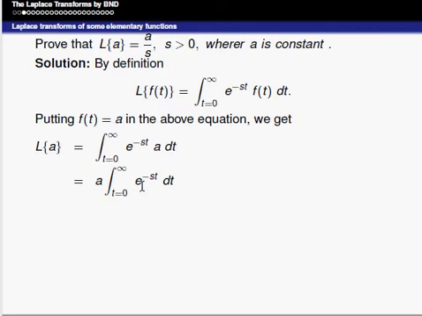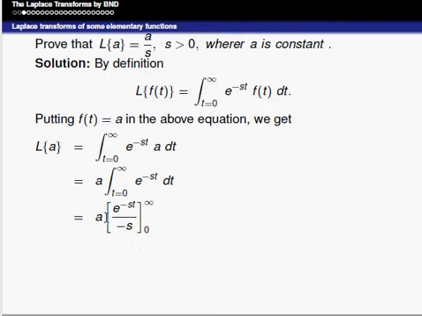We know that the integral of e power at dt is equal to e power at divided by a. Here, instead of a, the term is minus s, therefore it can be written as a into the integral of e power minus st, which is e power minus st divided by minus s, with upper limit infinity and lower limit 0. We apply the limits for t only.